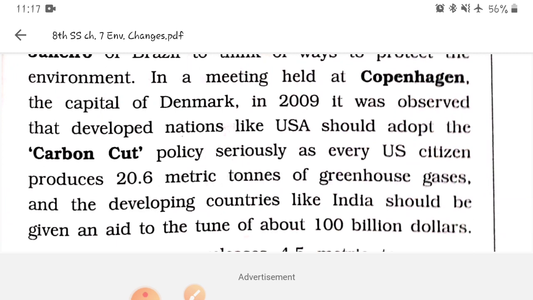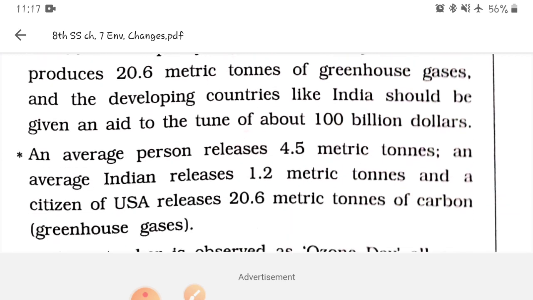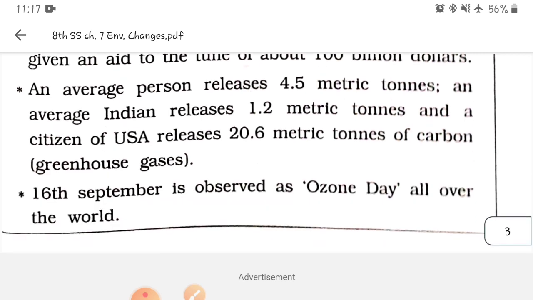In those conferences, the countries that have already developed should use the policy of carbon cut, meaning whatever instrument produces gases like carbon should be banned, as every US citizen produces 20.6 metric tons of greenhouse gases, and developing countries like India should be given aid of about $100 billion, so that they can produce instruments that do not release any kind of gas.